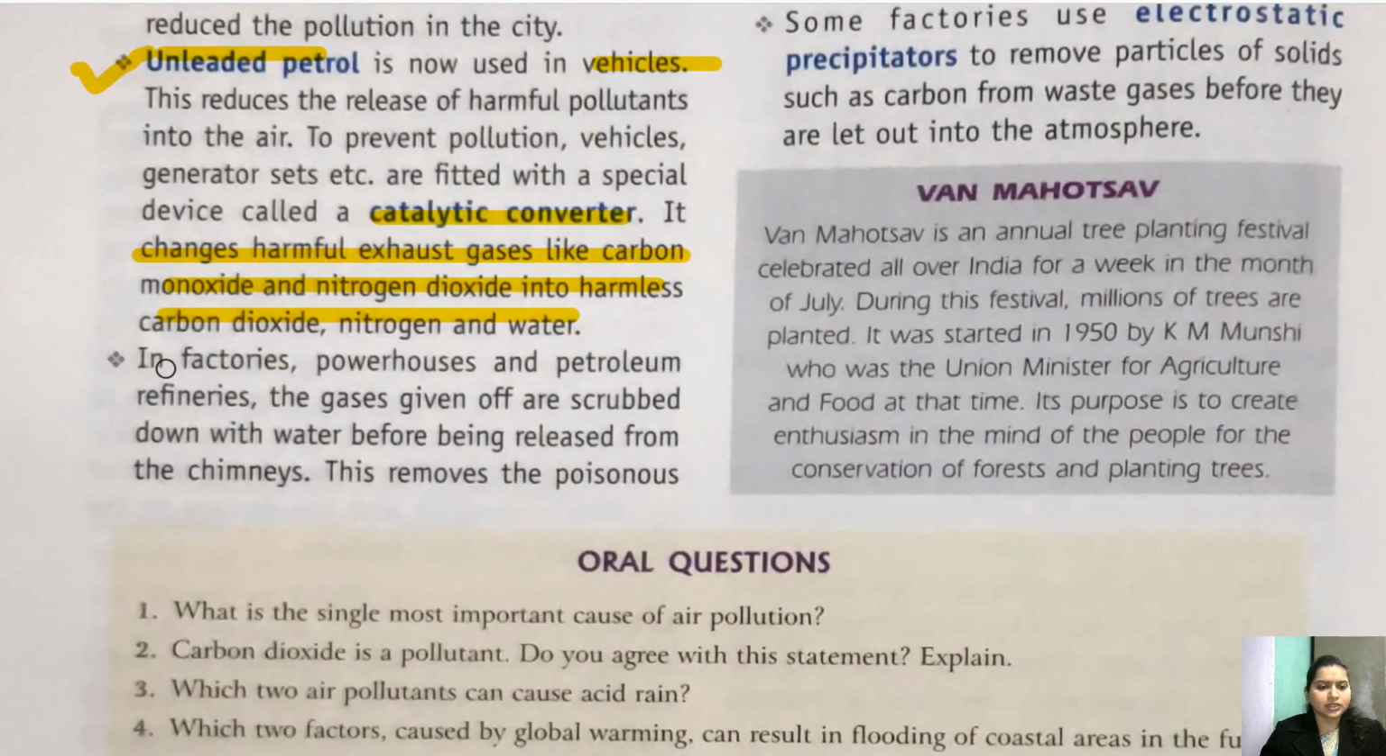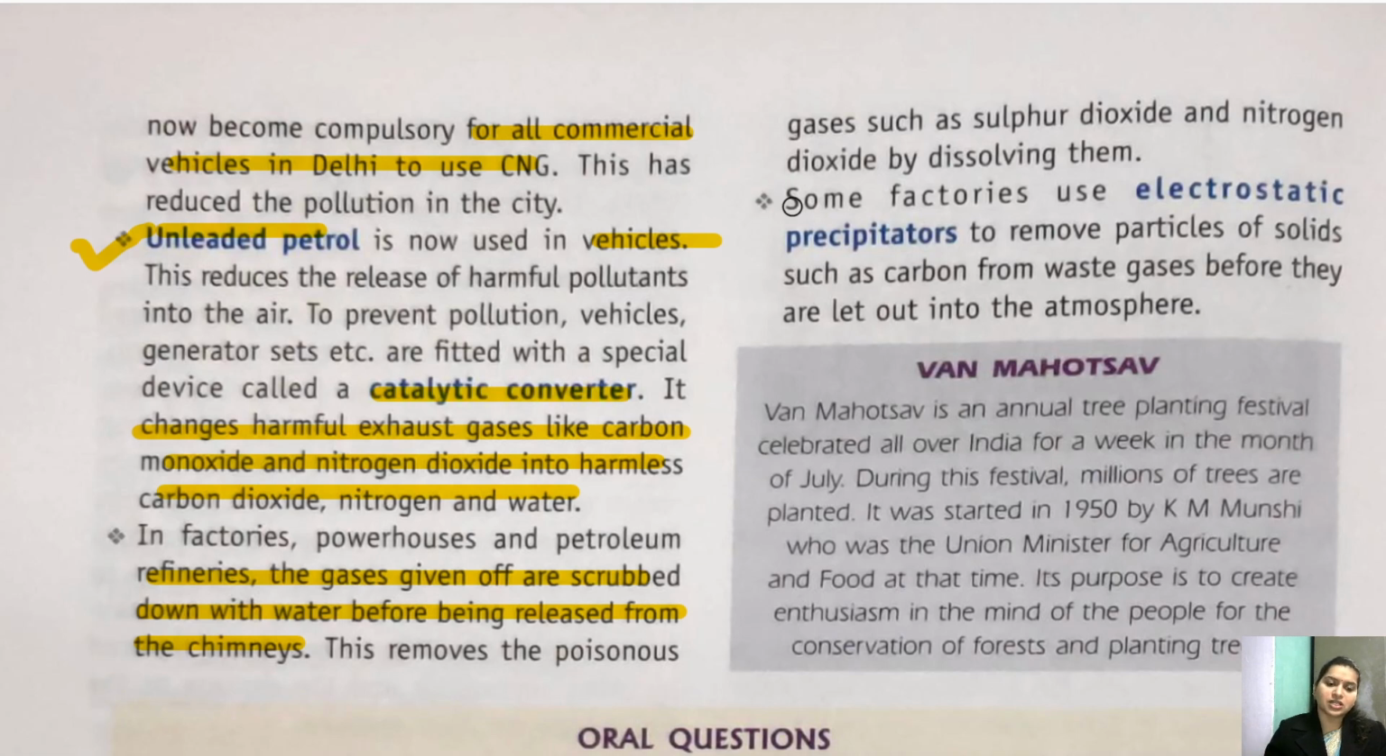Now, in factories, powerhouses, and petroleum refineries, the gases given off are scrubbed down with water before being released from the chimneys. तो chimneys से जो gases भी release होती हैं poisonous, they are first treated and then released. Though ये सब सिर्फ लिखने की बातें, it does not happen. But ठीक है, maybe there must be some companies which are following such norms, but most of them are still not following it, but we should follow it, children. So these are the steps that have been taken to control air pollution.